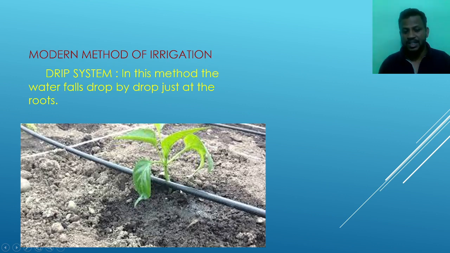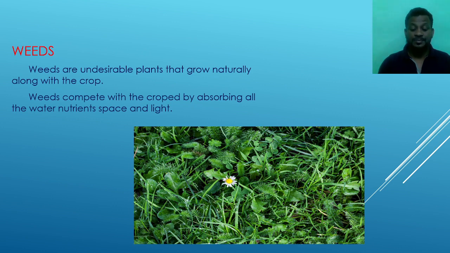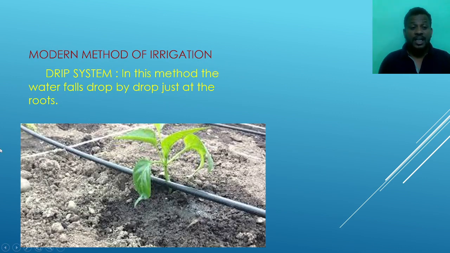Here in this picture we can see the pipe directly here. The pipe has holes from where the water will directly reach the root of the plant. From this pipe the water will fall drop by drop. Next, here we can see the modern irrigation and the traditional irrigation.